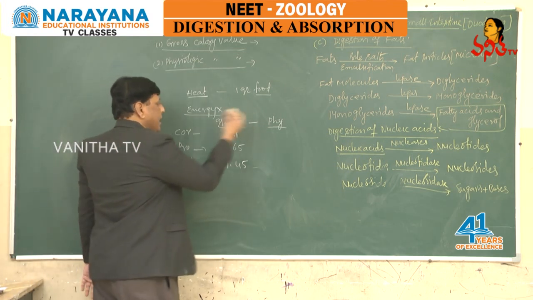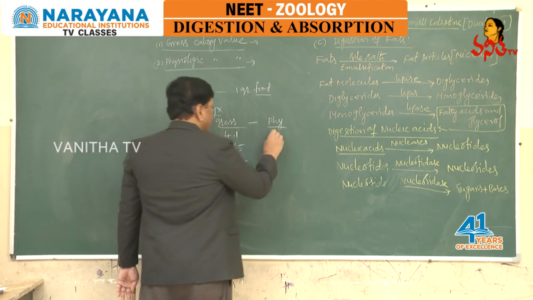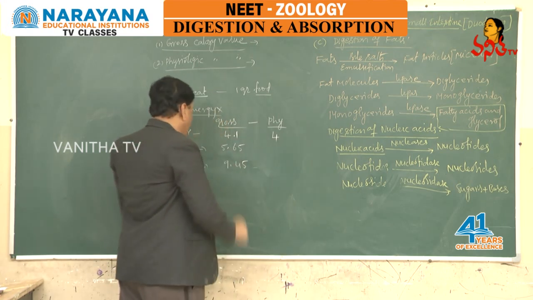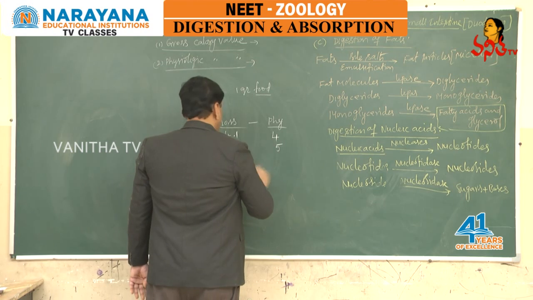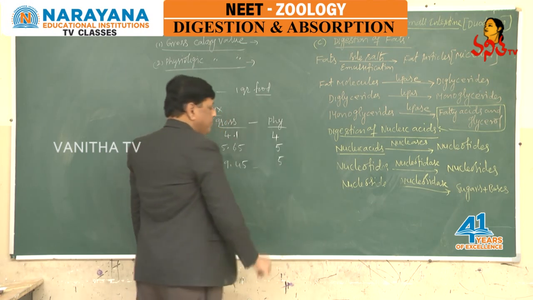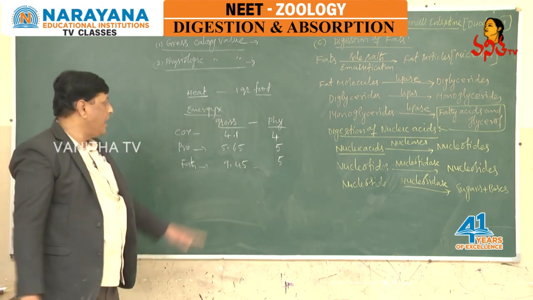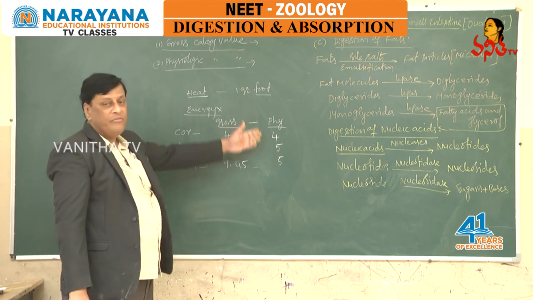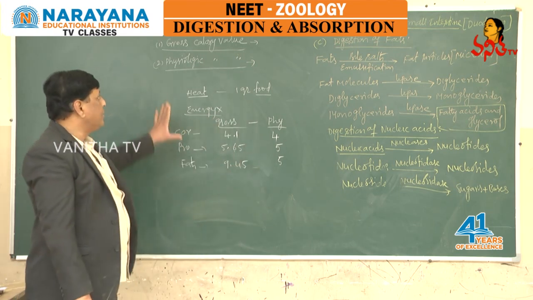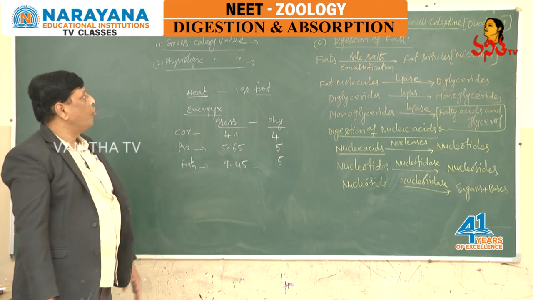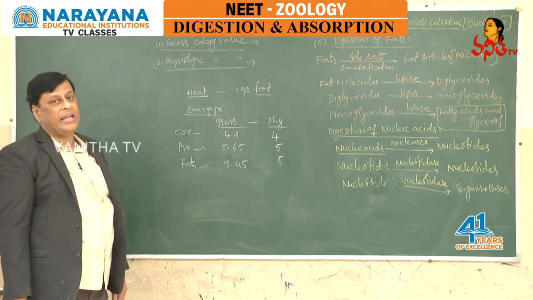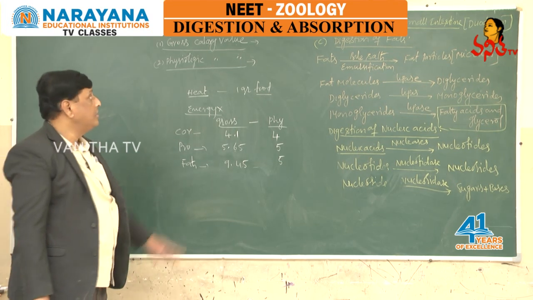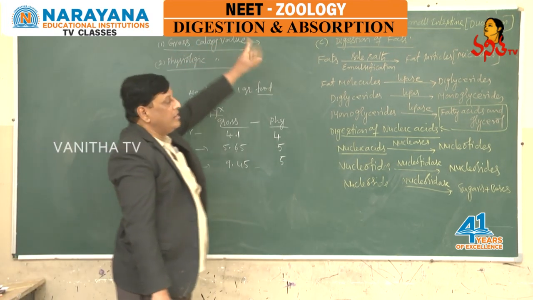Whereas the physiologic value of carbohydrates is 4, proteins 4, and fats 9. This is the gross value and physiological value. With this we completed the entire topic of digestion and absorption, the alimentary canal and digestive glands.